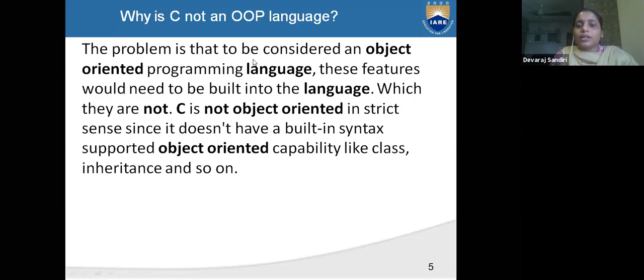The problem is that to be considered an object-oriented programming language, these features would need to be built into the language, which they are not in C. C is not an object-oriented programming language. It is strictly procedure-oriented.